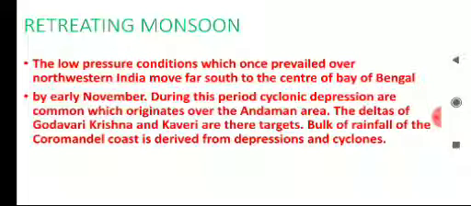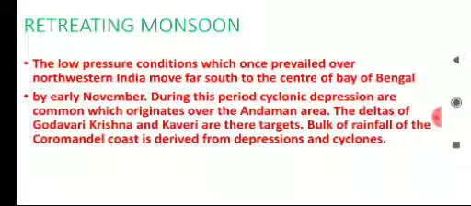So children, during this retreating monsoon period, a lot of changes take place in the weather of India. The low pressure conditions which were prevailing over the northwest part of India move far south, and by early November, periodic cyclonic depressions are experienced over the Andaman area.